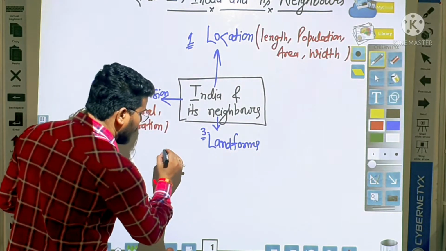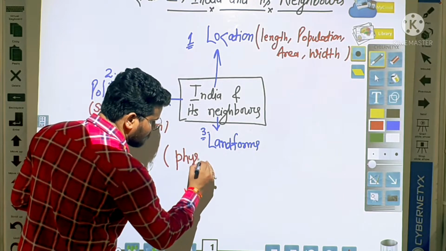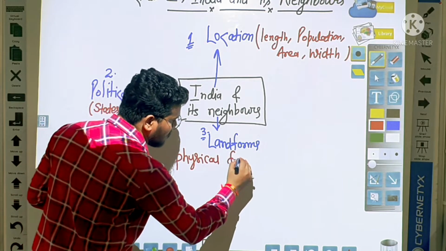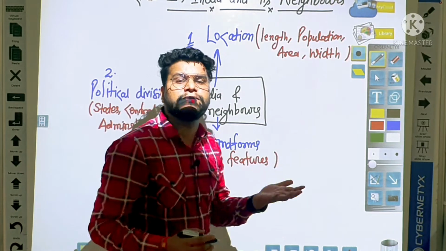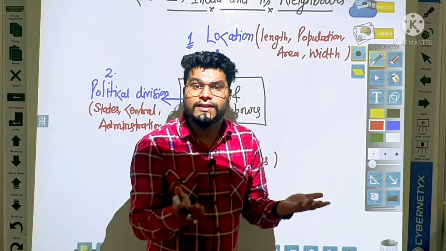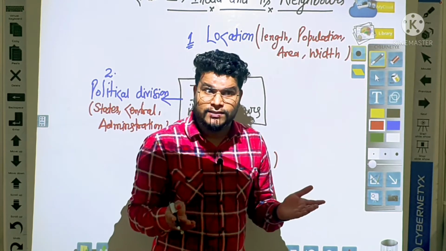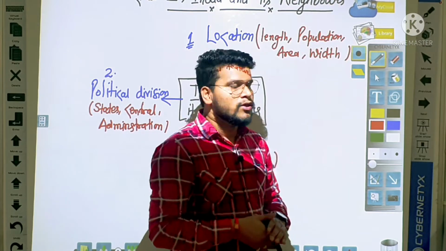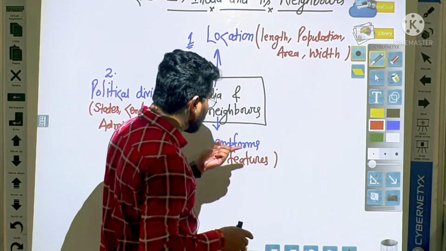In this part we will learn about the physical features. Physical features simply means the desert, the plains, the plateaus, the coastal areas, and the islands. All these points we will learn in the third part.